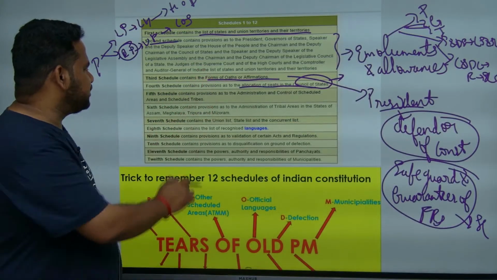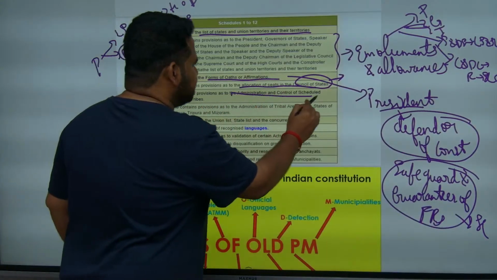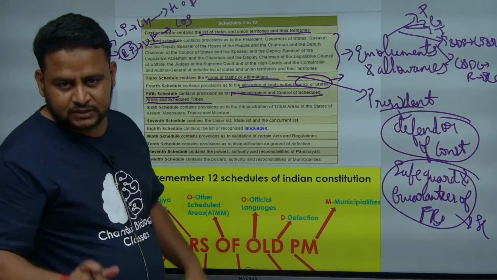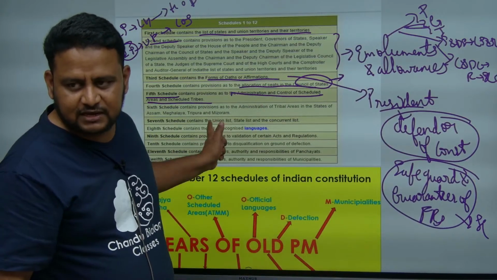Now, the 5th schedule. The 5th schedule talks about administration and control of scheduled areas and scheduled tribes. Scheduled areas and scheduled tribes are given by the 5th schedule.